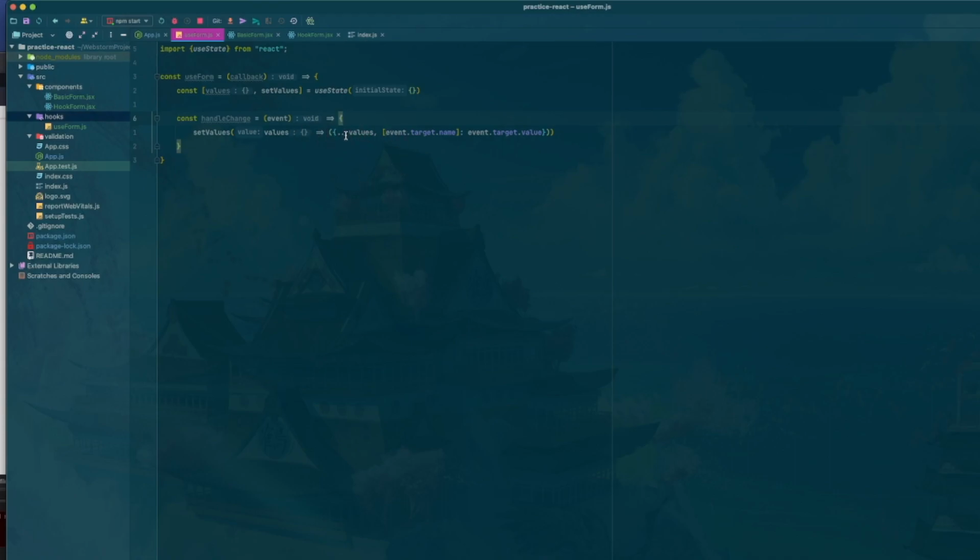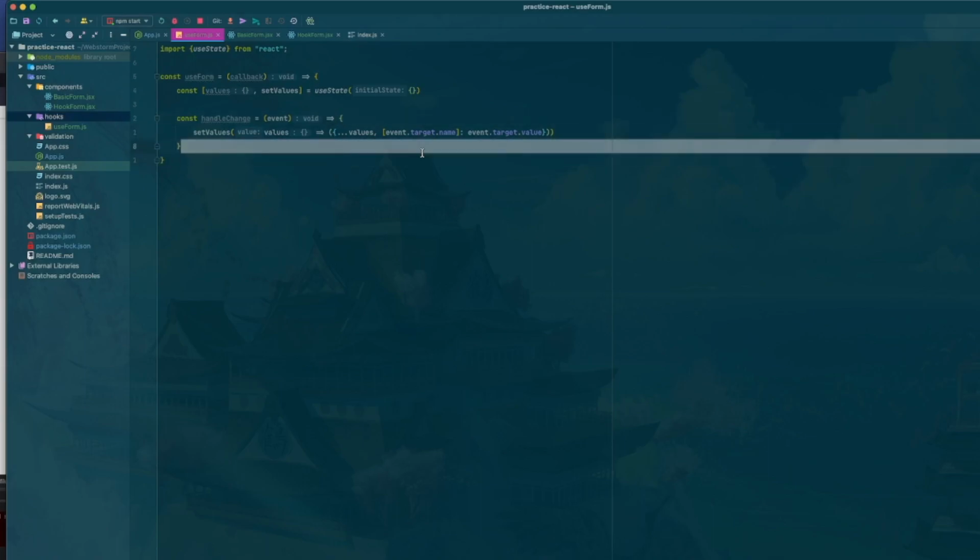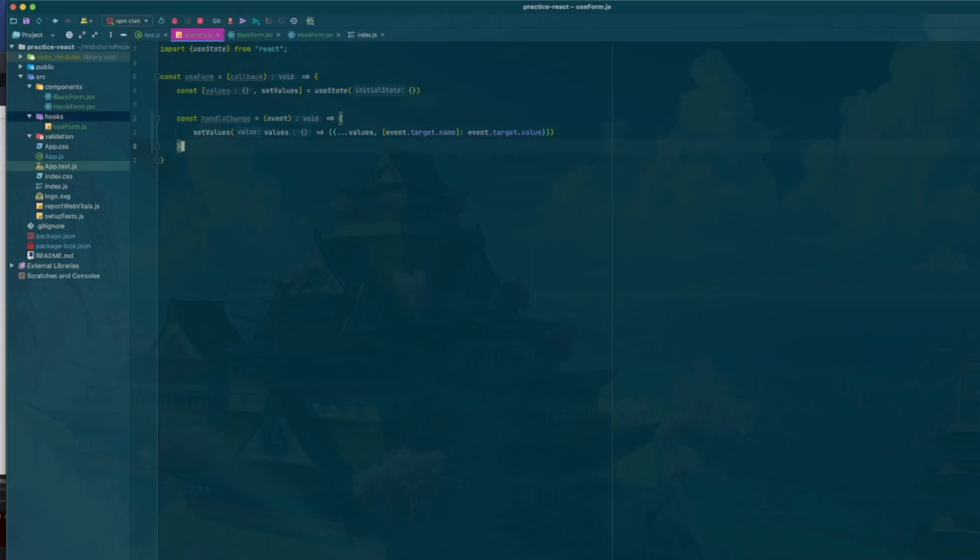And as we're using the spread operator here, we're going to open up that object. If a key with the event target name already exists, it's just going to update the value. If it doesn't exist, it's going to create a new entry. So this is why we only need that one set of values. For every value that we change in our form, it's going to have a new event target name. It's going to either update or create a new one with this handleChange function. So that is why we did it that way. And now what we're going to do here is we'll just do the handleSubmit.